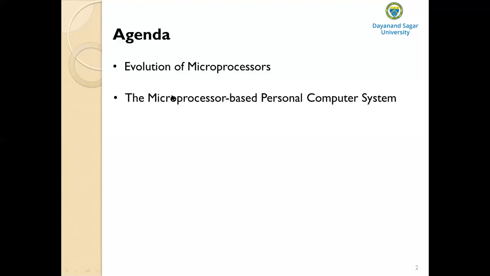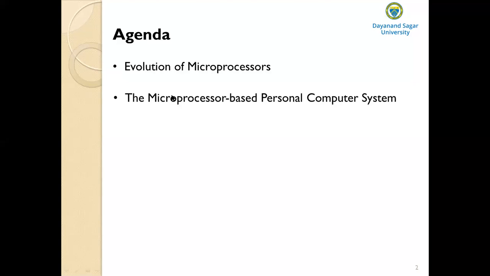The CPU of a microcomputer is called the microprocessor, isn't it? It is a CPU built on a single semiconductor integrated circuit. This microprocessor has millions of transistors, resistors and diodes connected together on a single IC chip. And it is a programmable device.